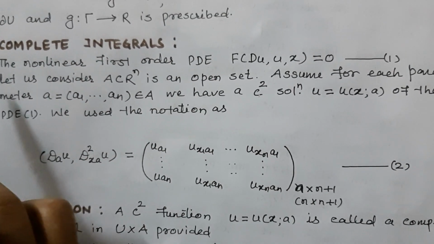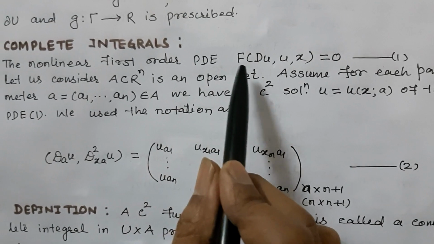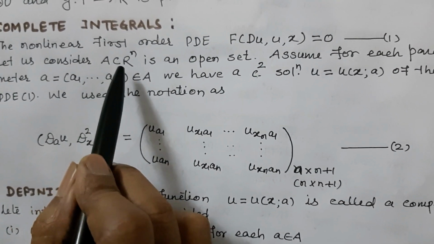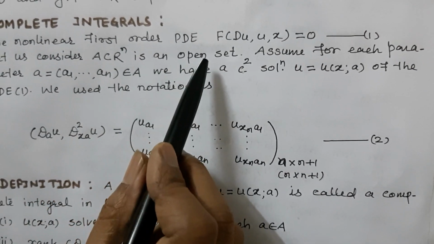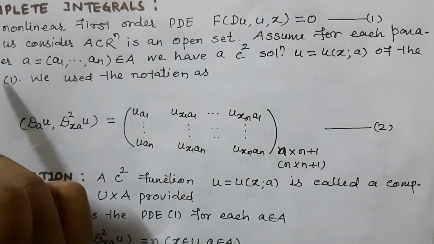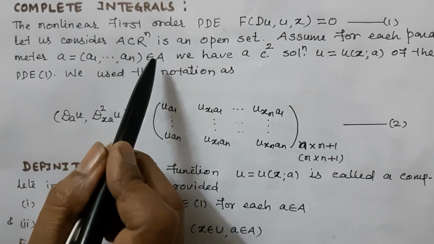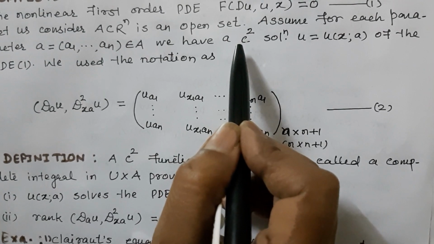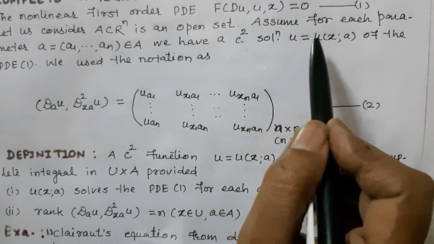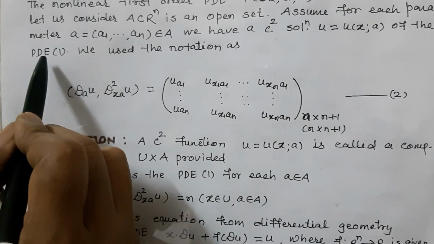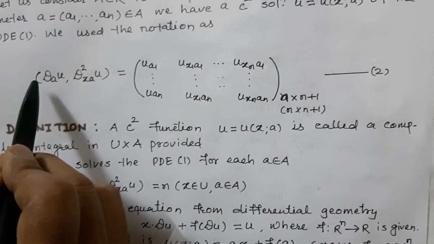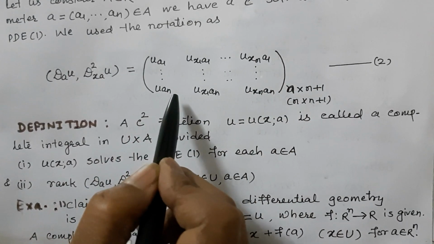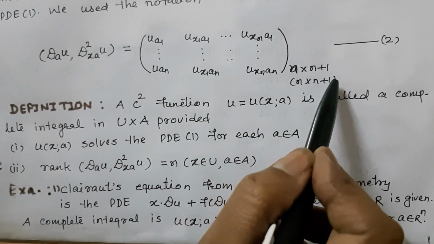Complete integral. The non-linear first order PDE F(Du, u, x) = 0. Let us consider A be a subset of R^n, an open set. Assume for each parameter a = (a1, ..., an) belongs to A, we have a C² solution u = u(x, a) of the PDE (1). We use the notation D_a u, D²_{xa} u as a matrix representation of n × (n+1).